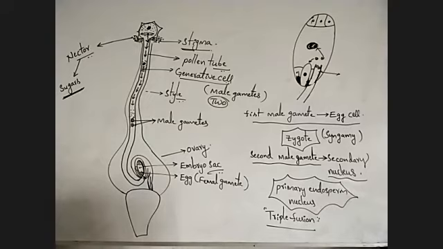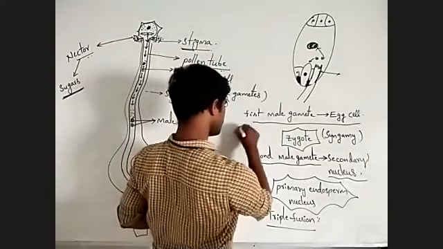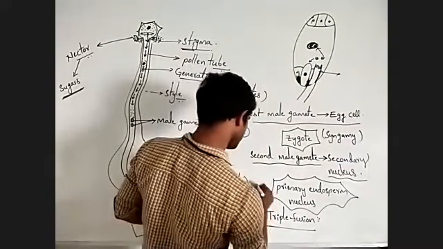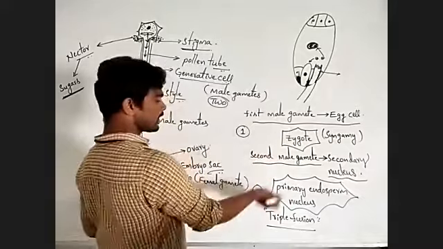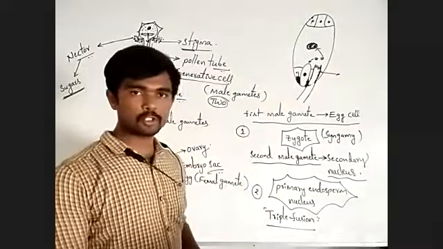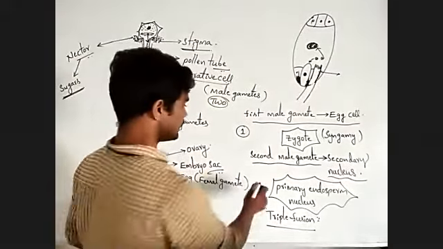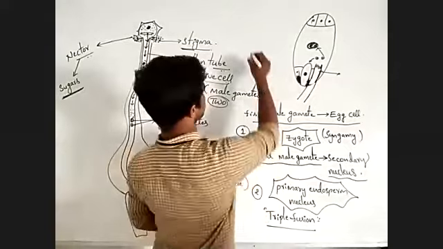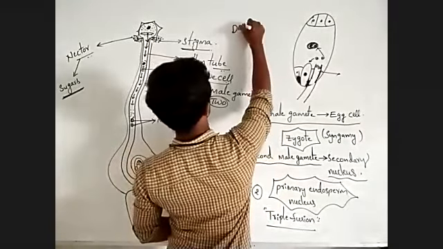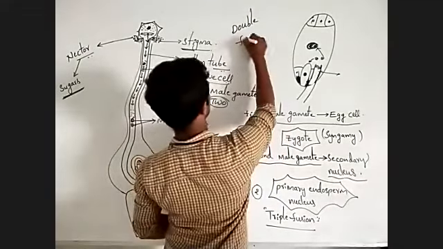Observe carefully. Here one fusion, here another fusion. A total of two fertilization processes occur in angiosperms, the flowering plants. This type of fertilization is called double fertilization.